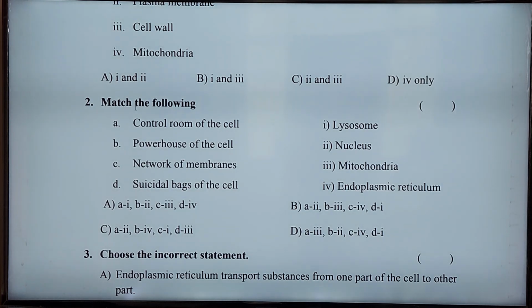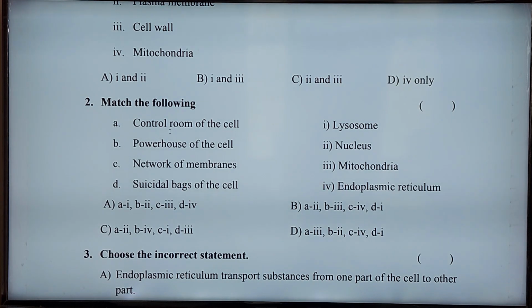Now let's see the match the following. I would like to tell about important information regarding these cell organelles. Here are some given sentences: control room of the cell, powerhouse of the cell, network of membranes, suicidal bags of the cell. Here are some cell organelles: lysosomes, nucleus, mitochondria, endoplasmic reticulum.